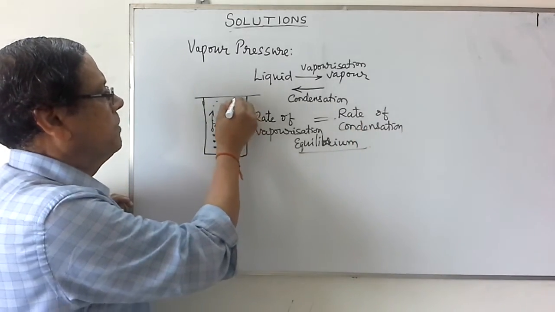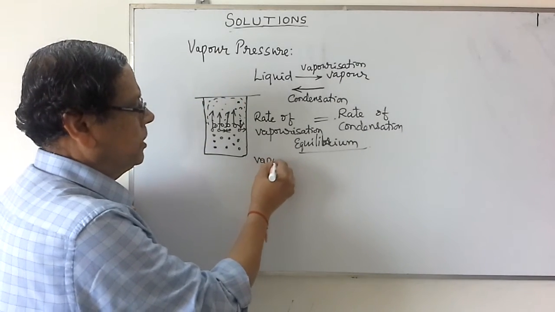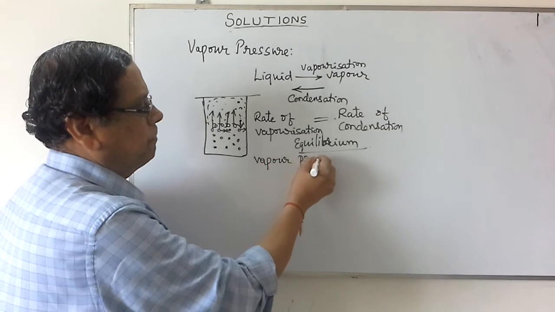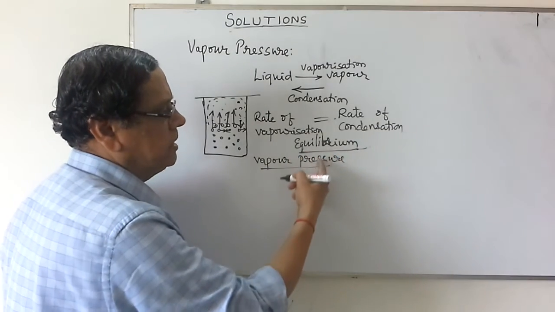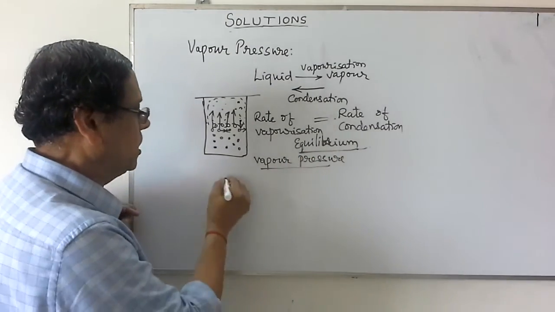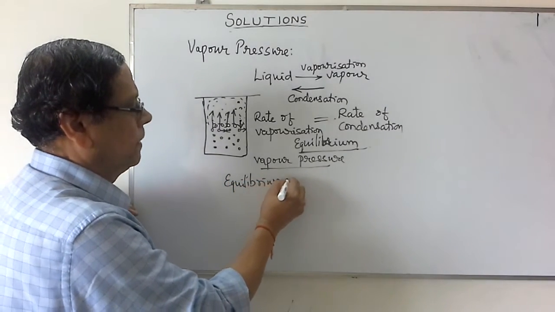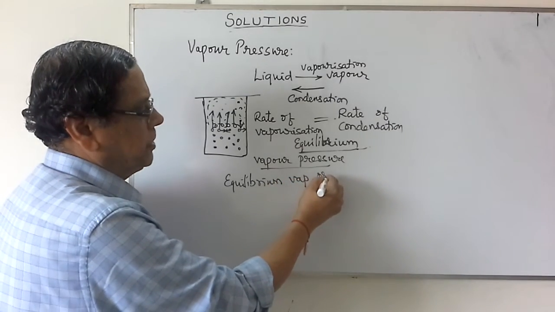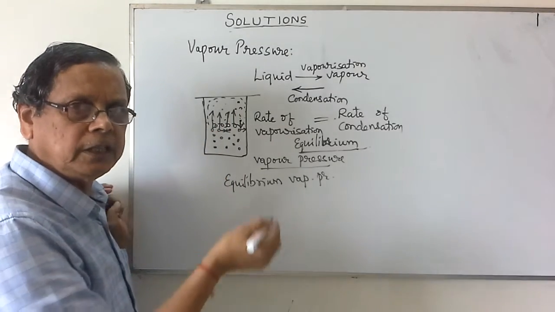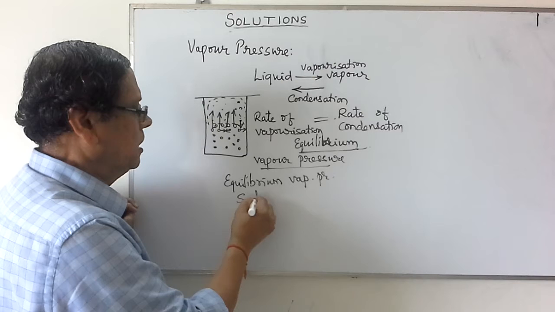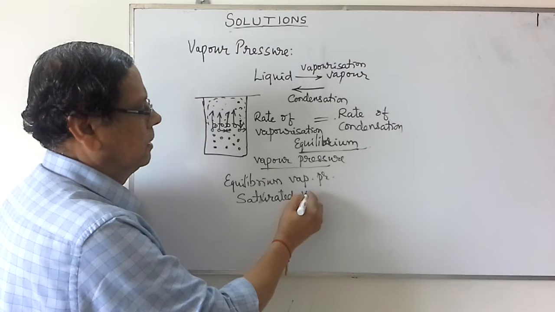In this state of equilibrium, when the rate of vaporization and rate of condensation become the same, the pressure exerted by the vapor is called the vapor pressure. Since this vapor pressure is a constant value which is maintained at equilibrium condition, it is also named the equilibrium vapor pressure. At this state, the vapor is saturated with the molecules and hence it is also called the saturated vapor pressure.